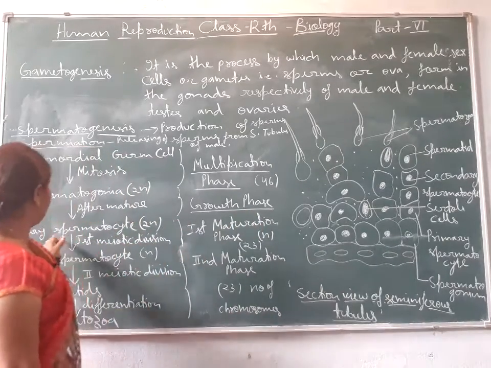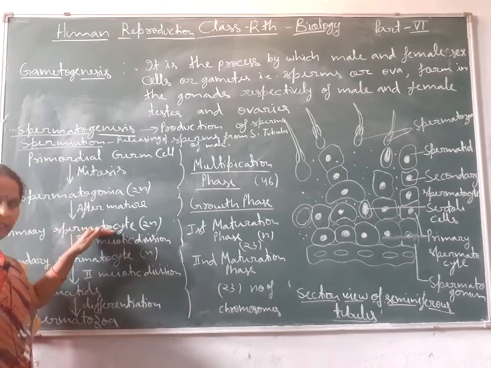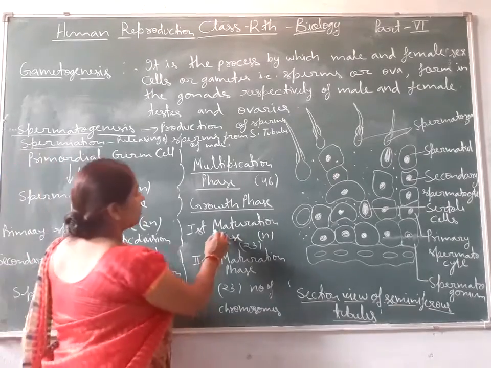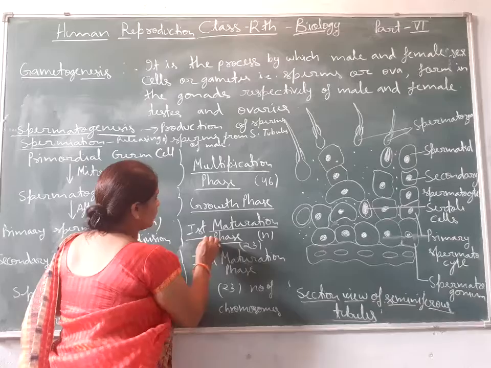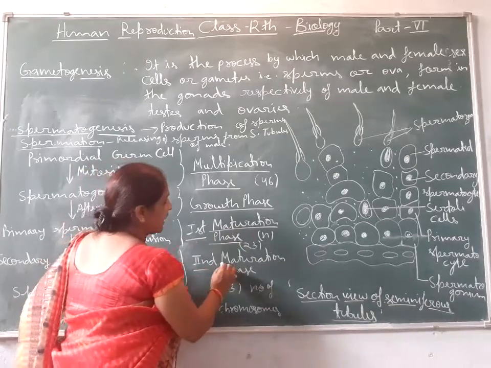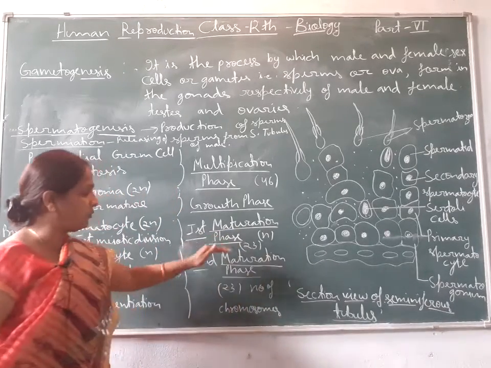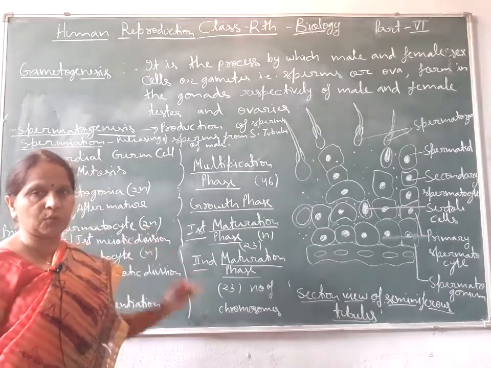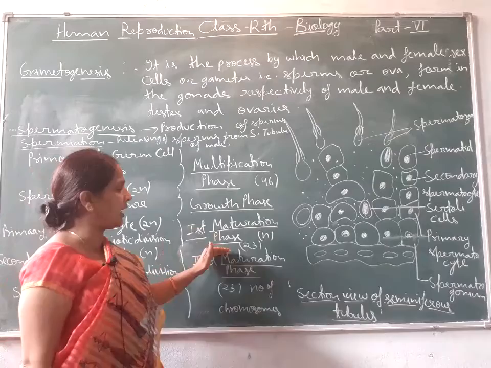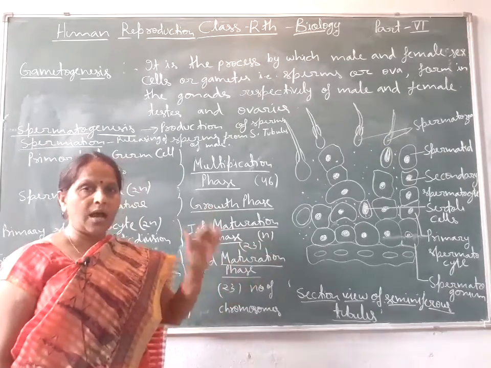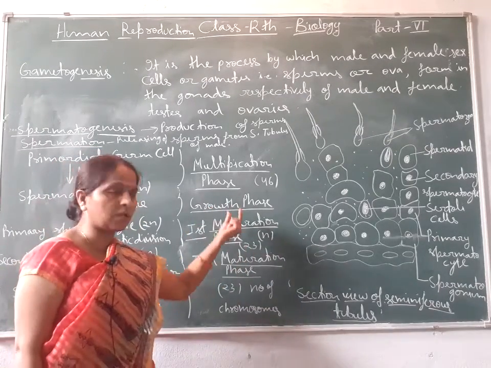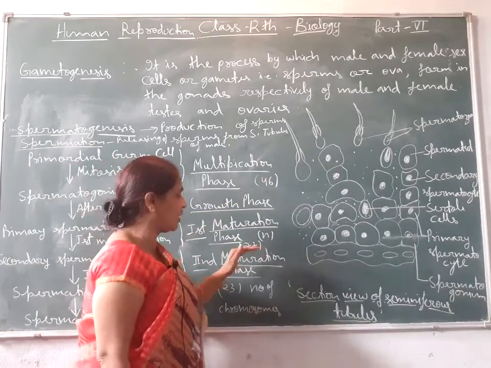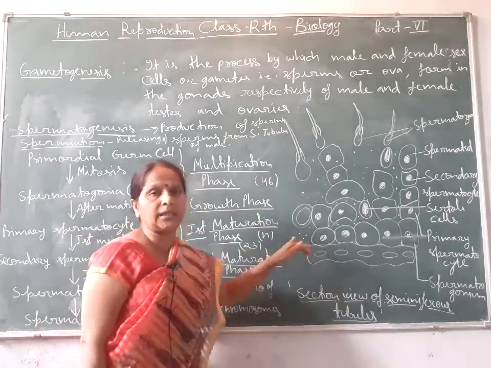Then the primary spermatocyte undergoes the first meiotic division, which is the first maturation phase. The second maturation phase also involves meiotic division, in which the number of chromosomes of the parental cell is divided into half the number. So, 46 chromosomes are reduced to 23.